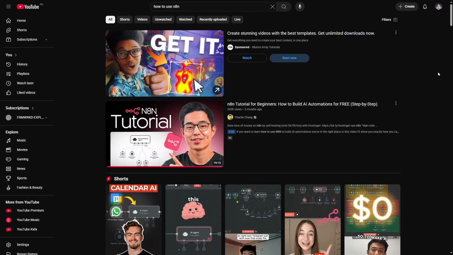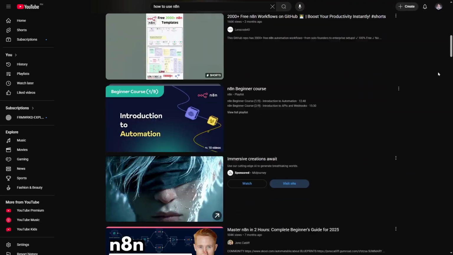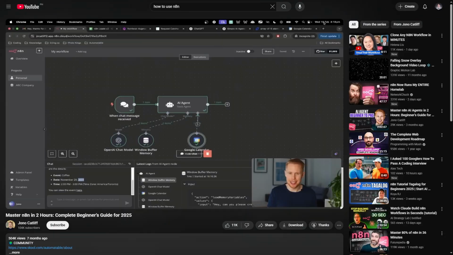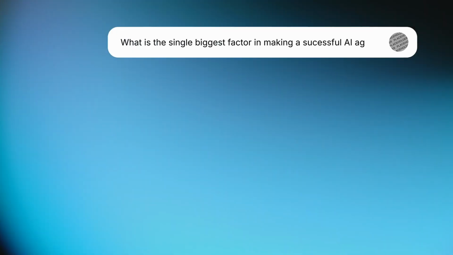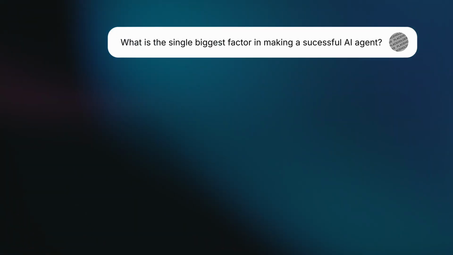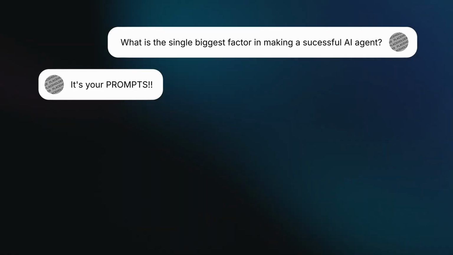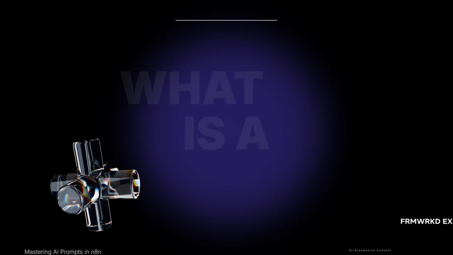what am I doing wrong? The frustrating part is that most n8n tutorials focus on the workflow architecture: which nodes to use, how to connect them, how to set up your triggers, and that stuff is important. But here's what they don't tell you. The single biggest factor in whether your AI agent succeeds or fails is how you write your prompts. Your prompts are literally the instruction manual you hand to your AI. And if that instruction manual is unclear, incomplete, and poorly structured, how is your AI going to understand it?